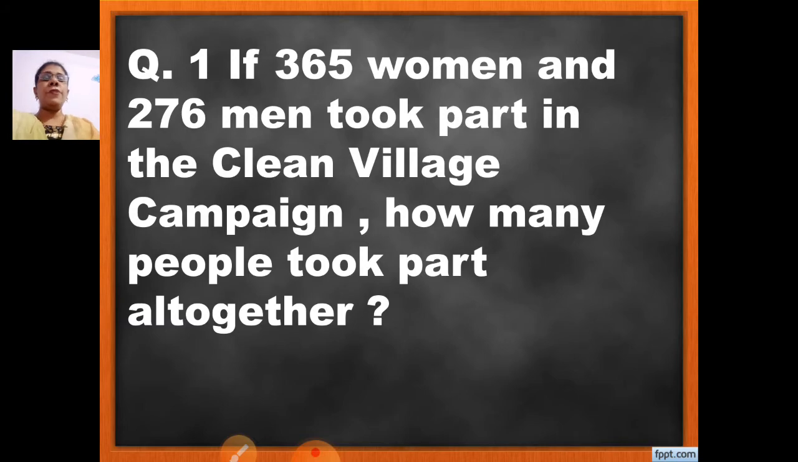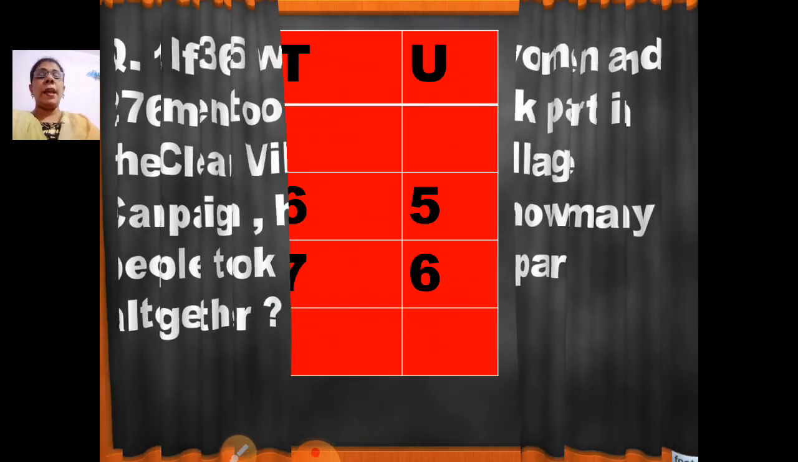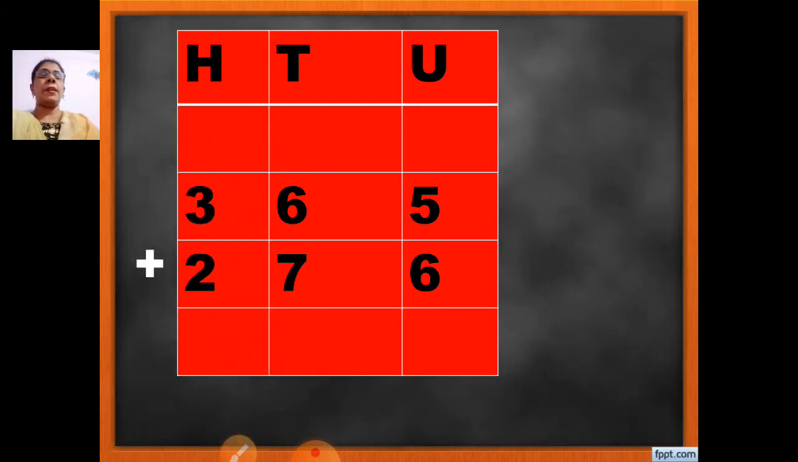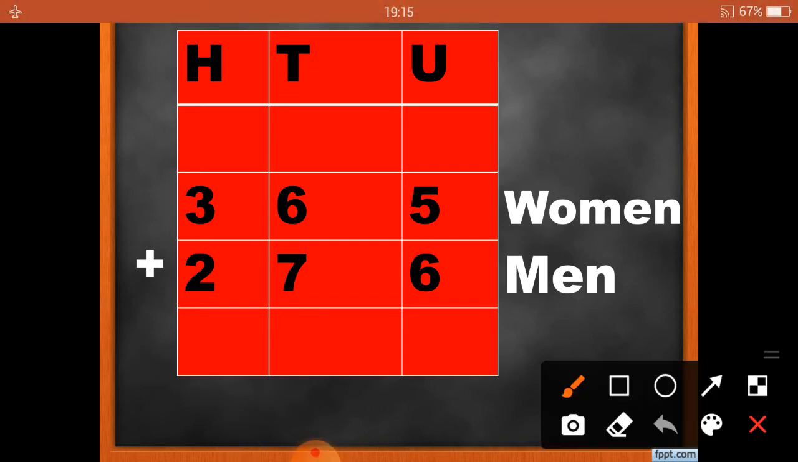How are you going to arrange? First, you are going to arrange the numbers according to their place value, that is hundreds, tens and units, the numbers 365 and 276. Then, since you know you are going to add, you will put an addition sign next to it, and then you write 365, that is women, and 276, that is the men. Now we will add.